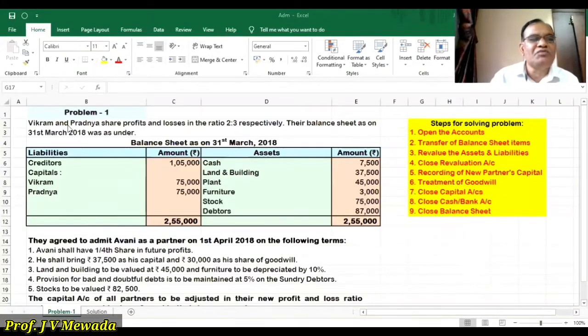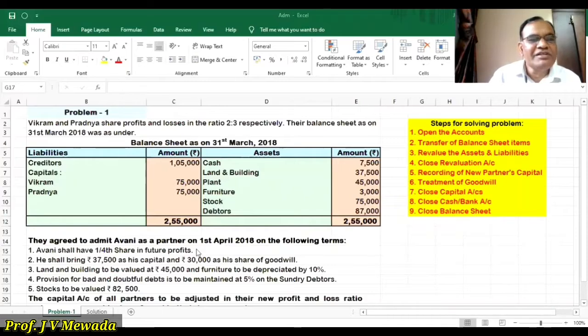Now let us see who are the partners. We are having two partners, Vikram and Pradna, and they are sharing in the ratio of 2:3. The balance sheet is given on 31st March 2018. So on the liability side, we have creditors and capitals of Vikram and Pradna. On the asset side, we are having cash, land and building, plant, furniture, stock and debtors.